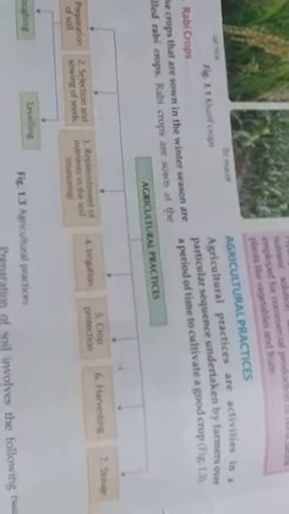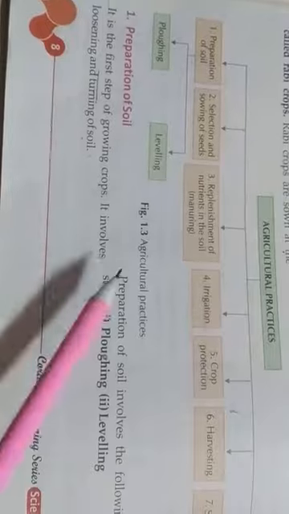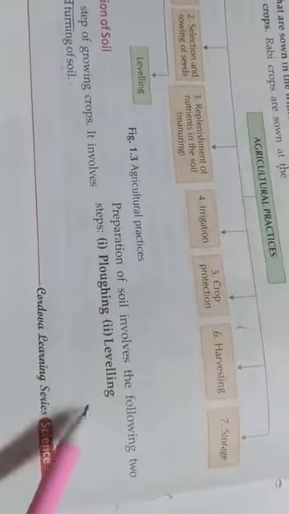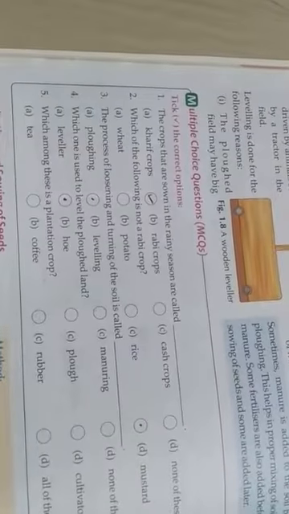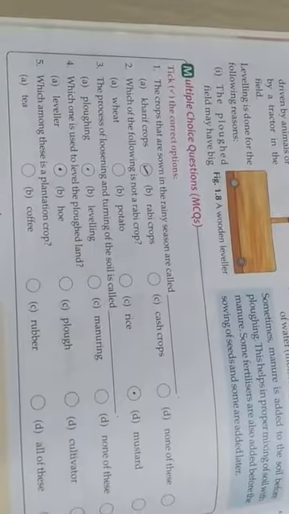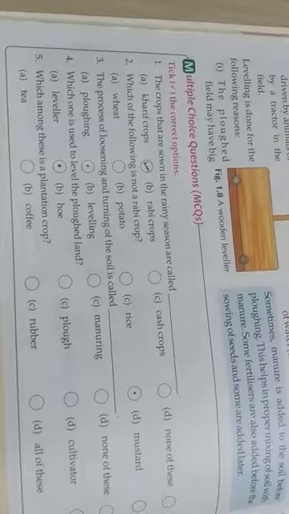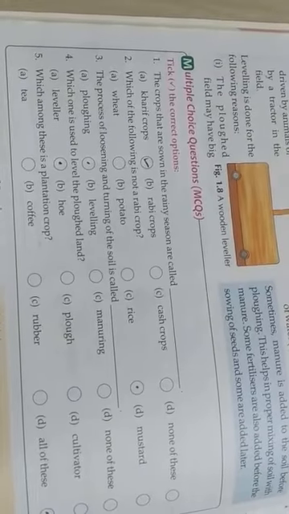Yesterday we have done preparation of soil. There are two methods, plowing and leveling. And I have given these MCQ questions as homework. Now check your answers, whether you have done right or wrong. First question: the crops grown in the rainy season are called? Kharif, Rabi, Zaid, or none of these. The answer will be Kharif crop.